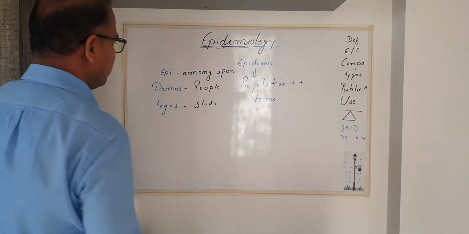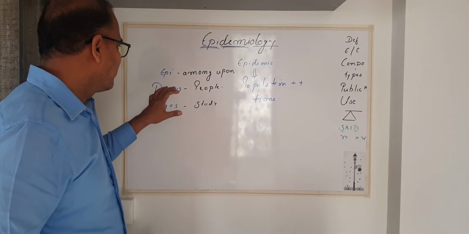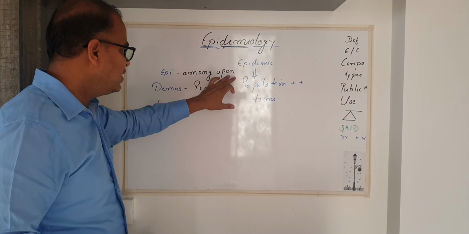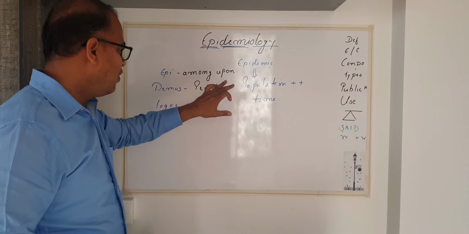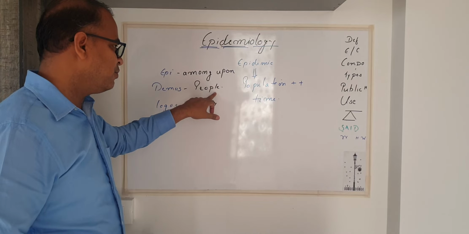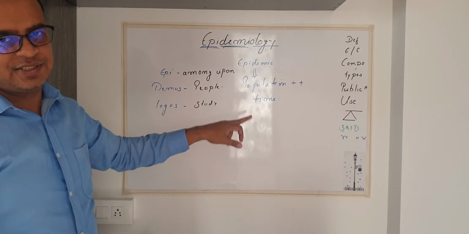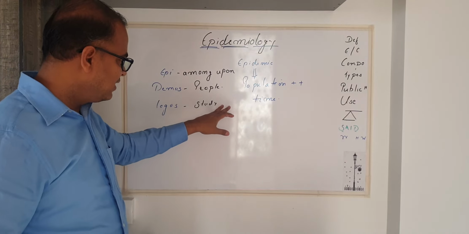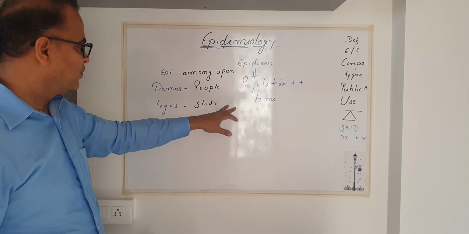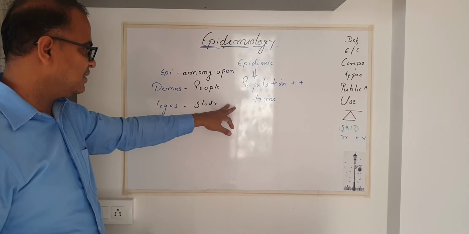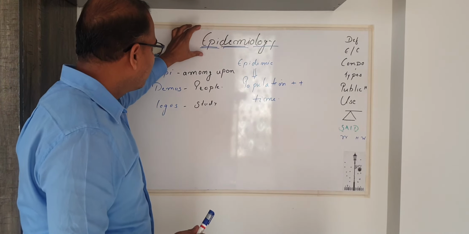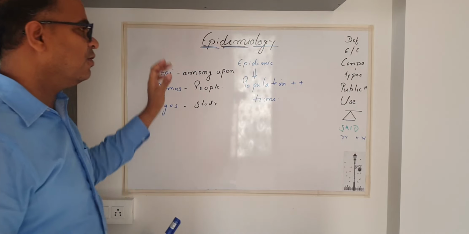Now, the word epidemiology is related to the study of a disease on the population or health related issues on a population, and the study is scientific study. It involves surveillance, collection of data, data analysis, and then intervention. All this comes under the word epidemiology.